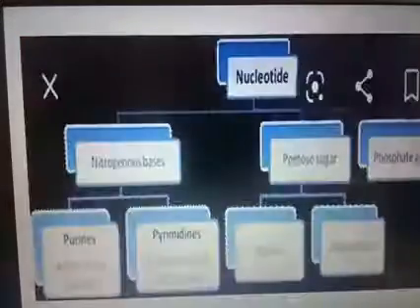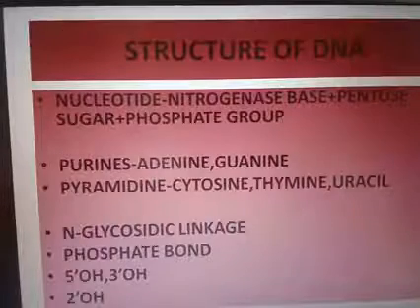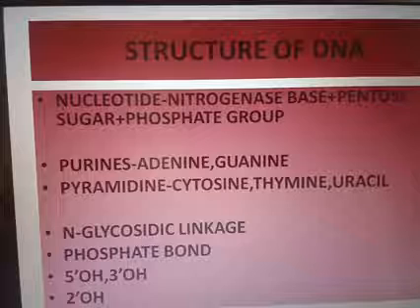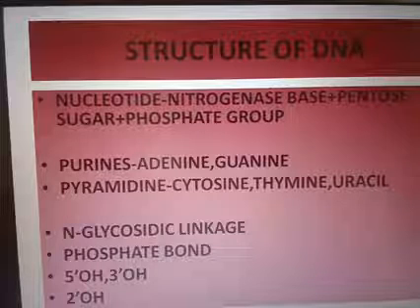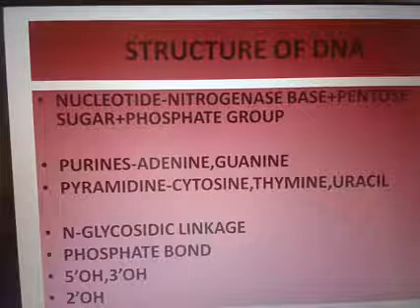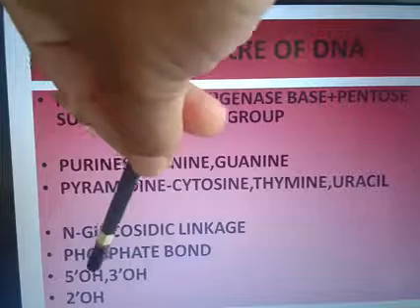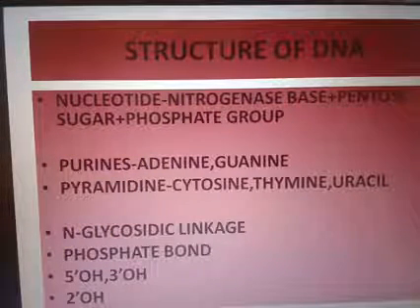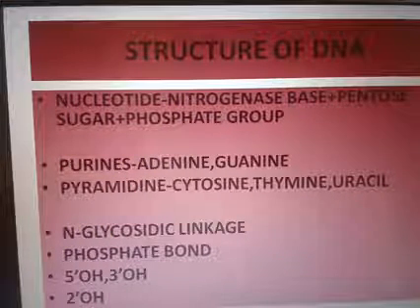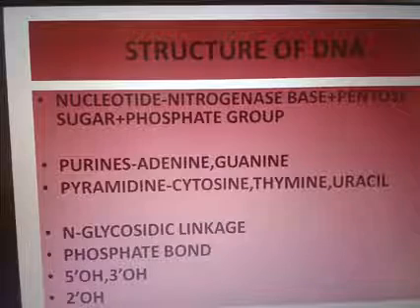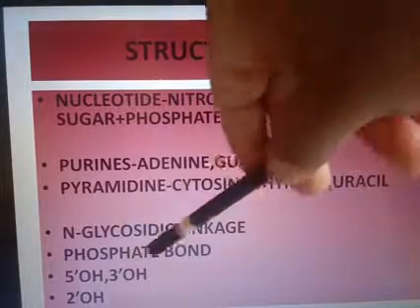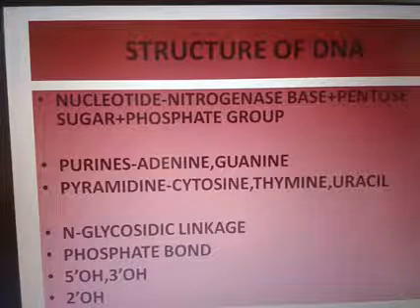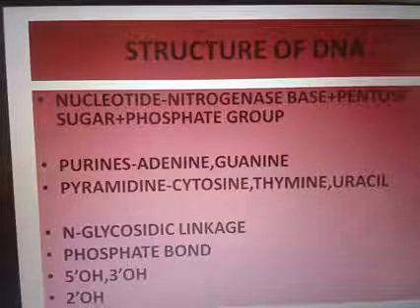Then you know the structure of DNA. It is a double helical structure. So its one strand has 5-OH. 5-OH means the OH group is seen in the 5th position. The next end, one end is 3-OH. That means the OH group is seen in the 3rd position.